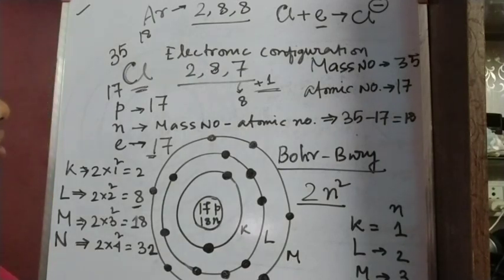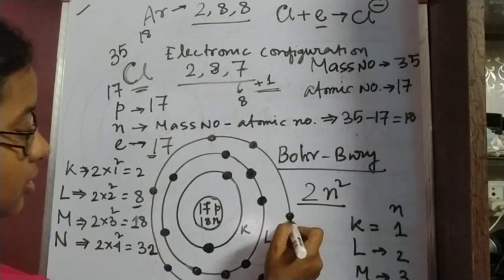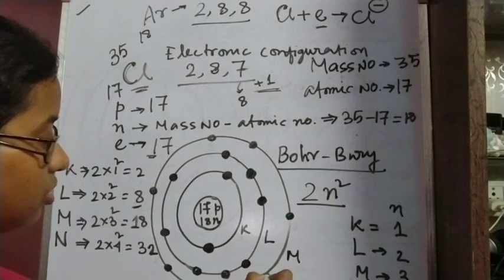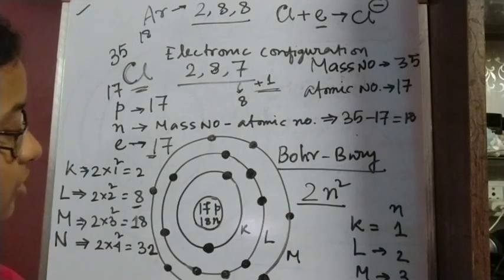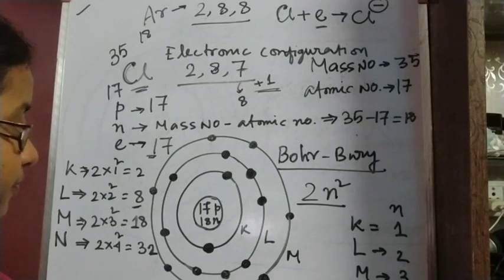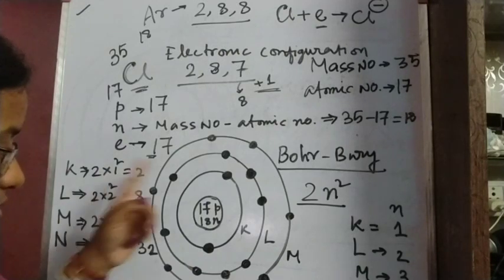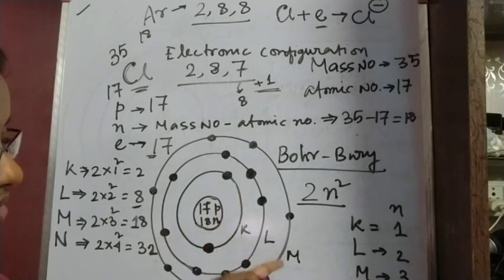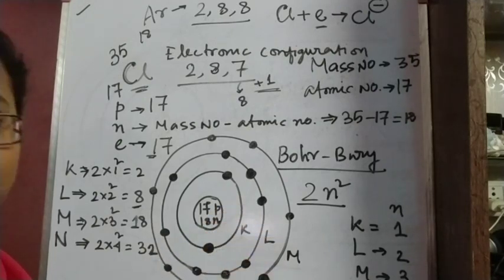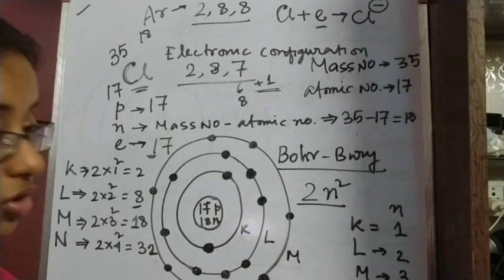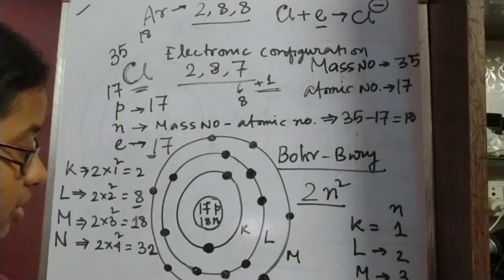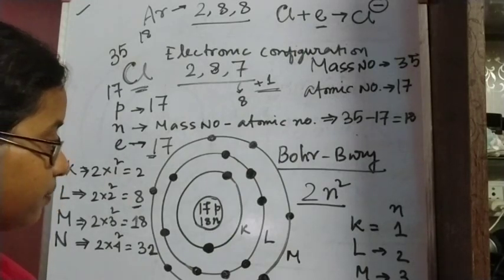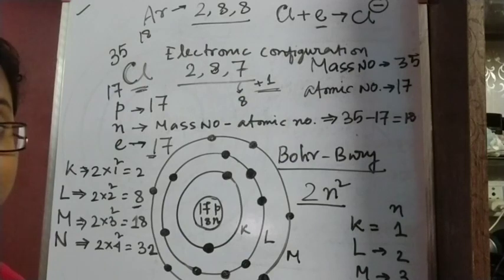So for chlorine, as it's gaining one electron, its valency will be 1. And as we have seen, the last shell of chlorine, the M shell, has 7 electrons, and this number is determining the valency of chlorine.